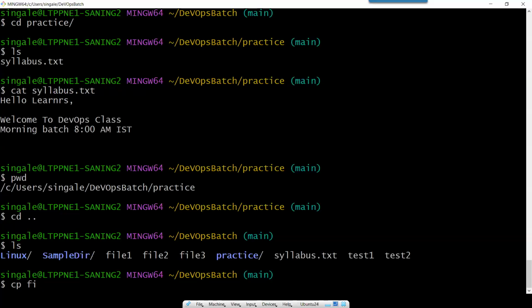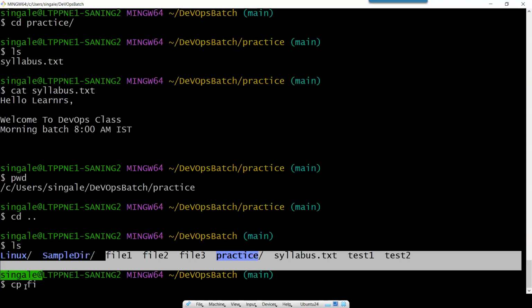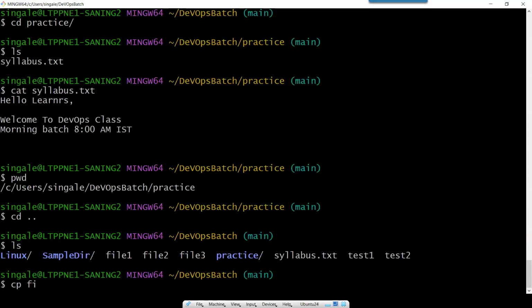Here you can see there are three files: file one, file two, file three. If I type fi and press tab, it just completes file because it is confused between which one you want. So it completes cp file, and if you type one, then it will complete file1.